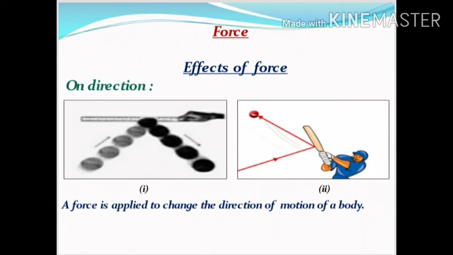Now look at the second picture. What happens to the direction of the motion of a ball when the batsman hits it with his bat? When the batsman hits it with the bat, the ball changes its direction of motion due to the impact of force. In these cases, we observe a force is applied to change the direction of motion of a body. The state of motion of a body is described by its speed and its direction of motion. Either a body is at rest or moving.